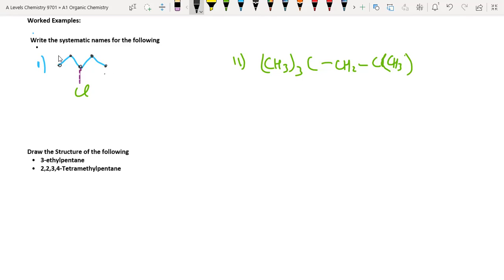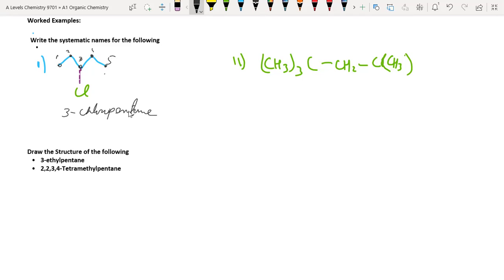If we number this chain 1, 2, 3, 4, and 5, from both sides chlorine will get position 3. So the name of this compound can be written as 3-chloropentane.